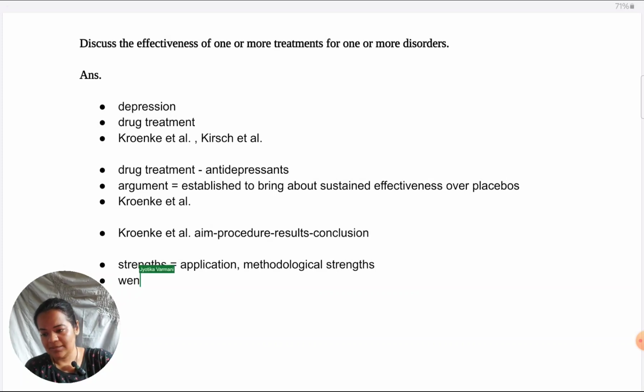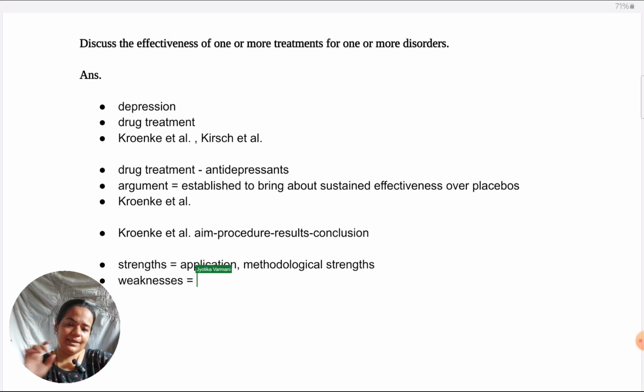But coming to weaknesses, and again, like in the previous answer, using that to transition to counter arguments, whatever is seen as effectiveness of antidepressants in these studies might be nothing more than a placebo effect.